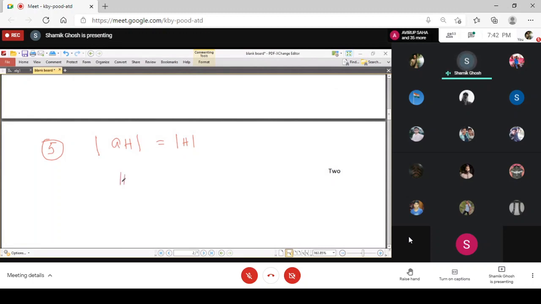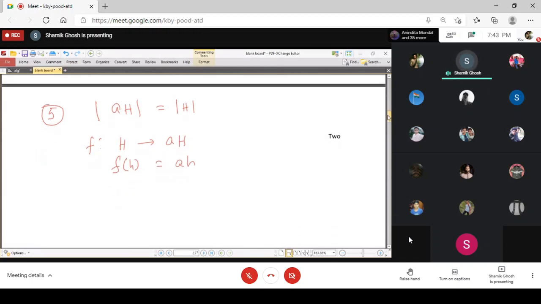If we want to show that two sets are equal in cardinality, naturally, if we can show that there is a bijection between them, a one-to-one mapping, then they have the same number of elements. So we will define very naturally the image of h. That is very natural: it will be ah, because aH is the collection of all ah.